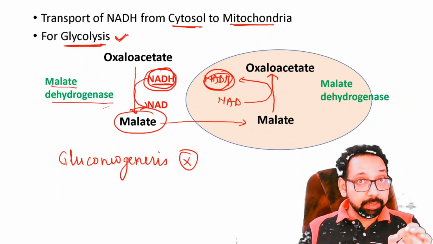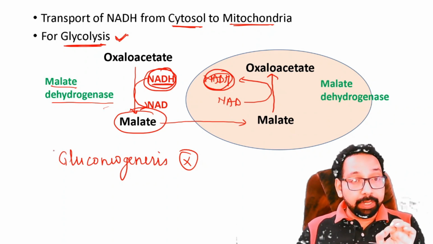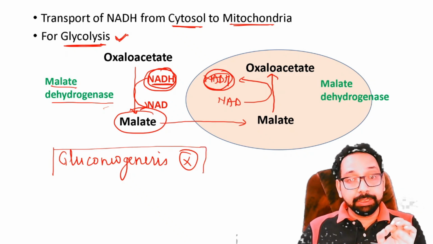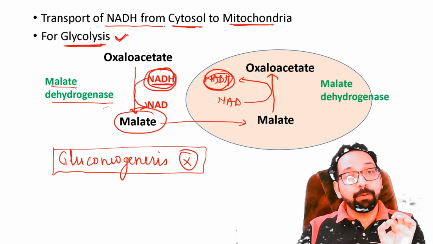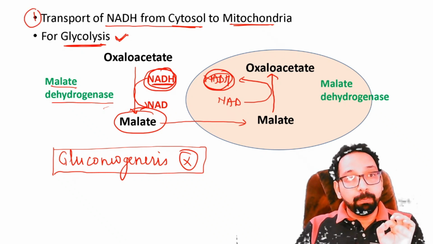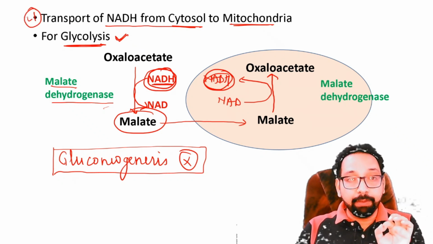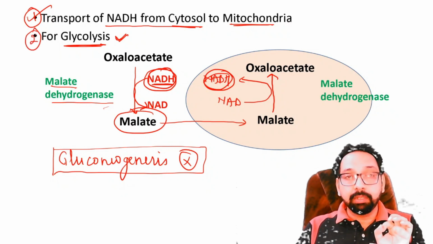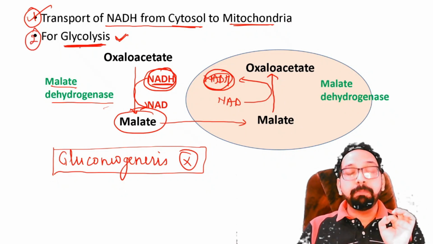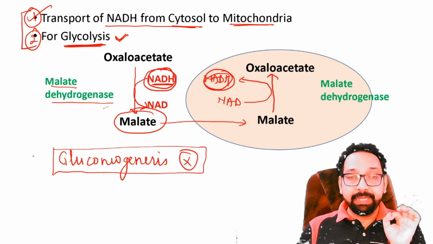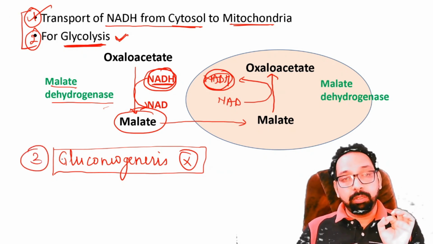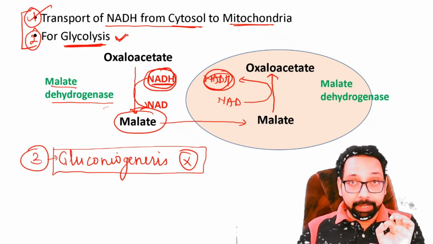There is some controversy. I will clear that doubt. For the time being, just remember, if a question is asked, malate shuttle is required for, the best answer is transport of NADH from cytosol to mitochondria. If that option is not given, then you can mark glycolysis. In some question you may find options 1 and 2 absent, then you can mark it, but it's not the correct answer. Thank you.